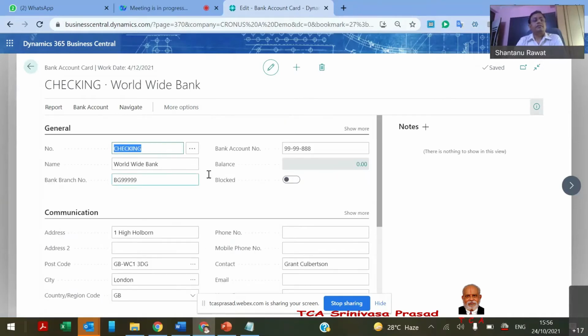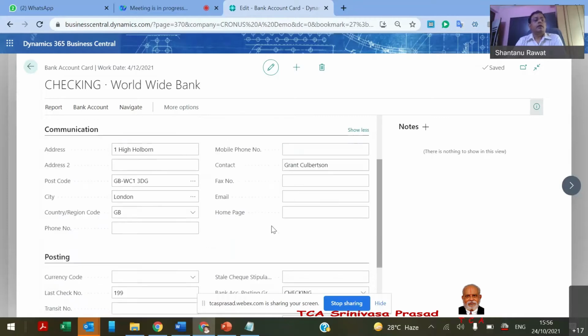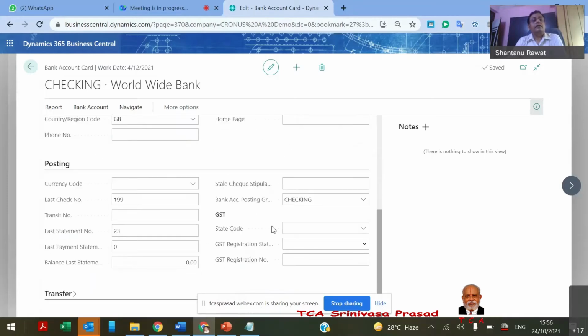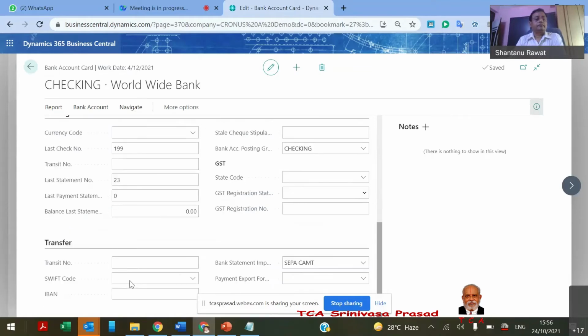Here we can maintain all the details: account number, my branch number, my communication details. And yes, there is a setup aspect also, like the bank account posting group. So we define under which GL account of my chart of accounts it will fall. That we also define here. And IBAN, international bank account number, SWIFT code, transit code, we maintain.